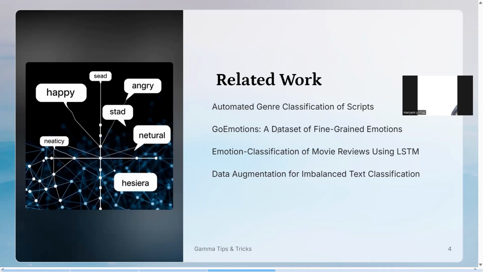Wei and Zou 2019 tackled uneven data in text classification with easy data augmentation techniques, boosting accuracy by 5% for less common emotions. We used similar simple tricks, like reversing word order, to balance our data. These studies provide a strong foundation, but we aim to go further by mapping emotions to themes and combining methods.